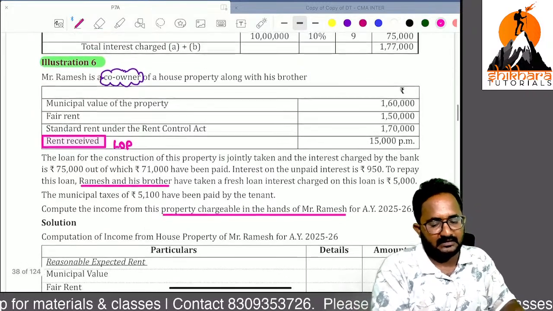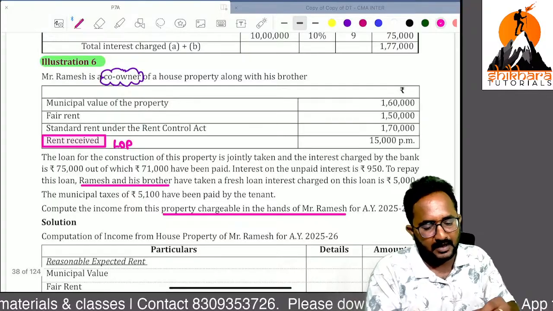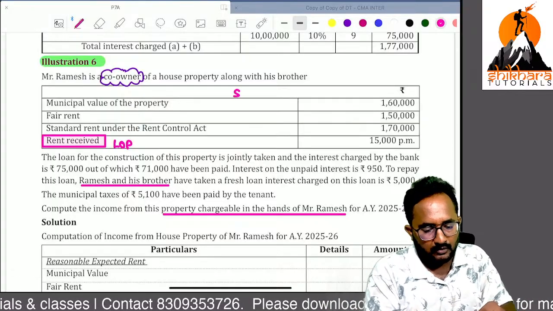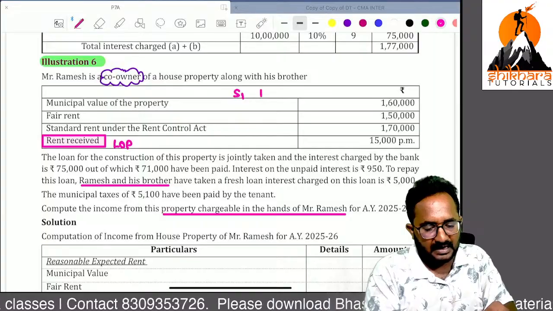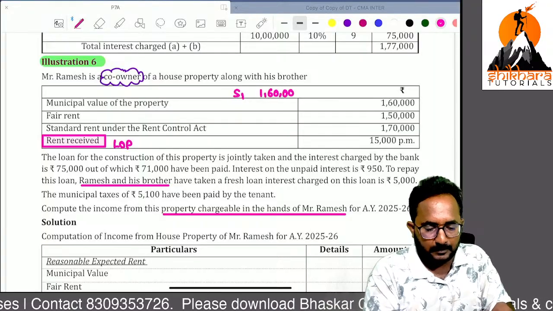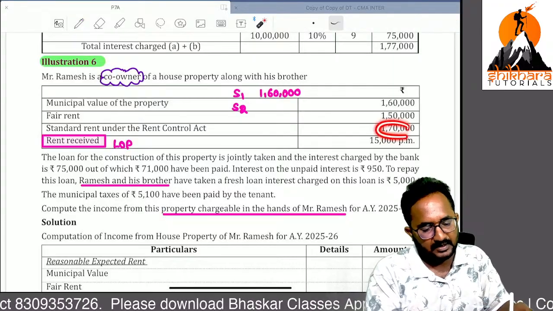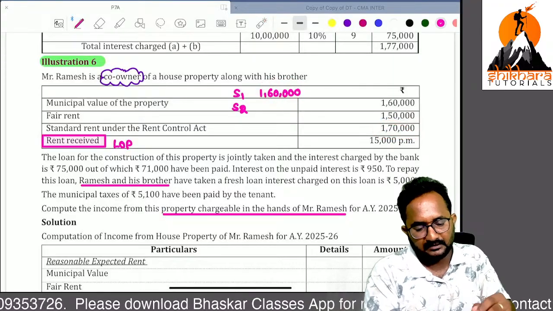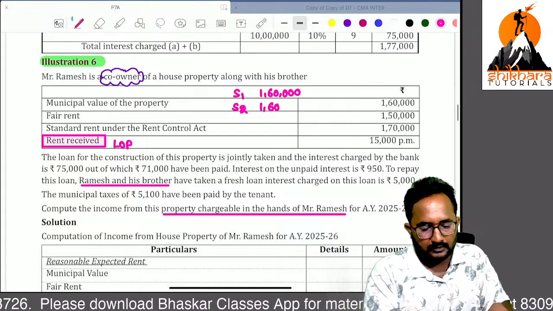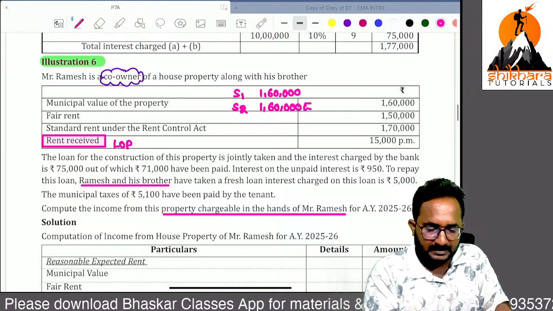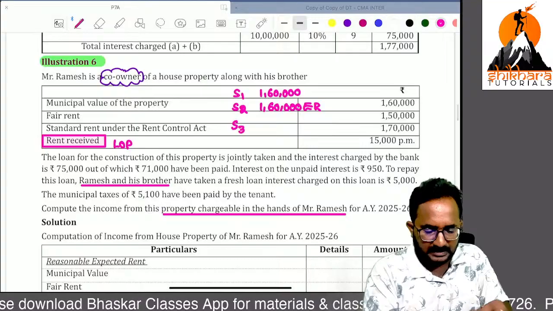Here, can you calculate GAV for me? Municipal value or fair rental value, whichever is higher, like 1,60,000 you will get. Step 2, you can compare the standard rent with this; this one is only lower, so that's why it is the expected rent. Step 3, what are the things we can compare?